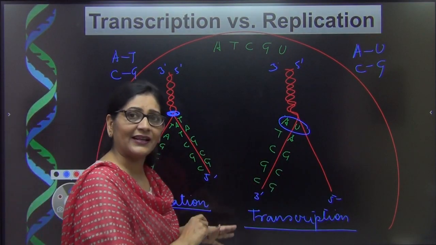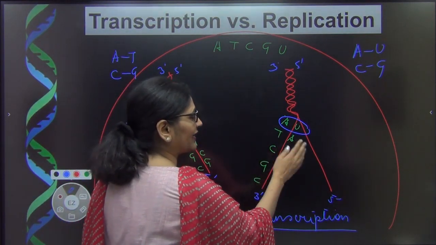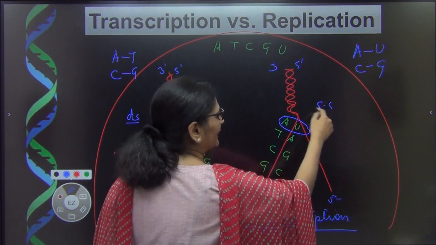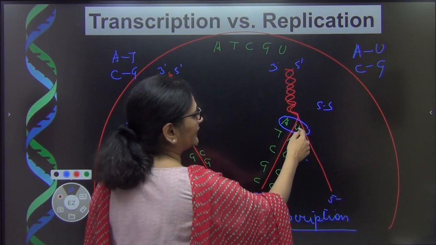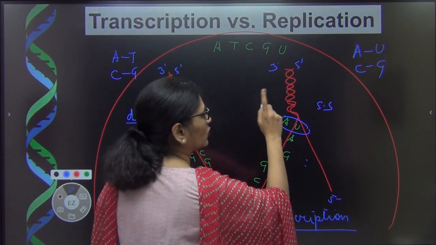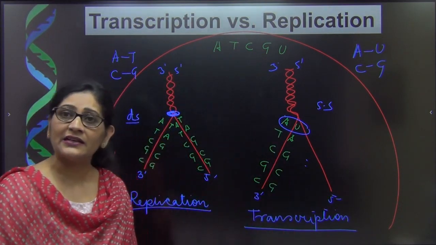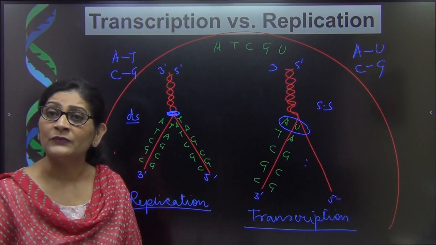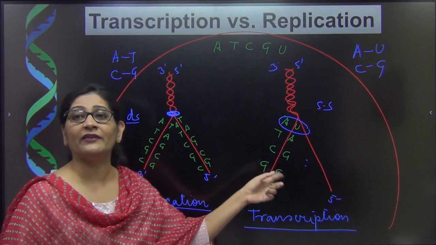Only one of them can act as a template. If this has made an RNA, that's enough. I don't need another RNA from here because my RNA is single-stranded. Had the RNA been double-stranded, then this would have been making another RNA, and these two RNA would have then coiled around each other. But RNA being single-stranded, only one of the two strands of DNA can actually act as a template. Now the tussle is which one will act.